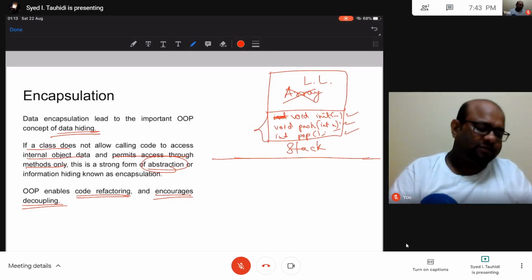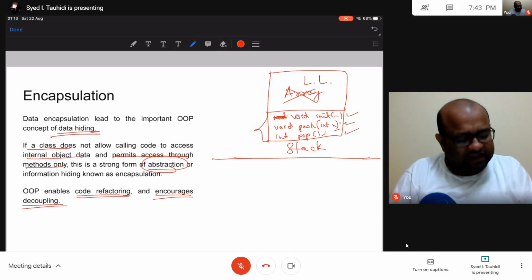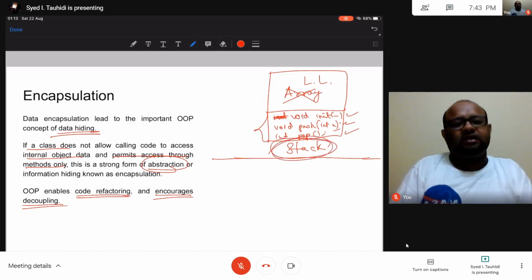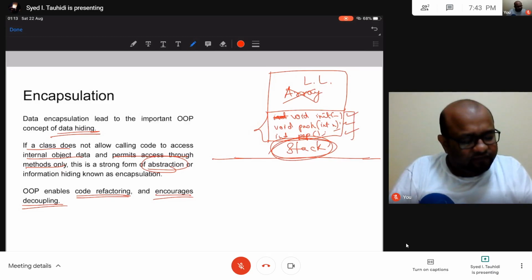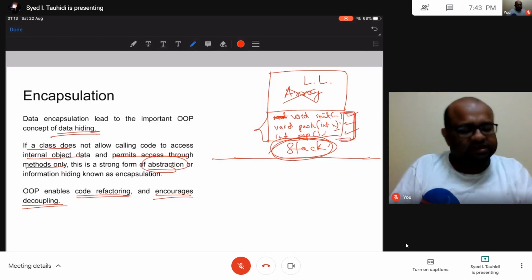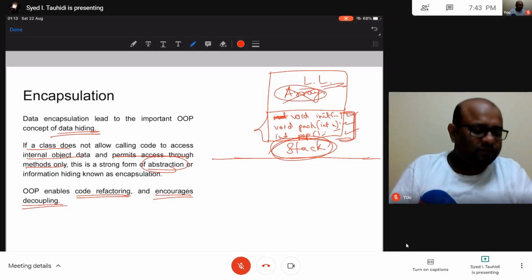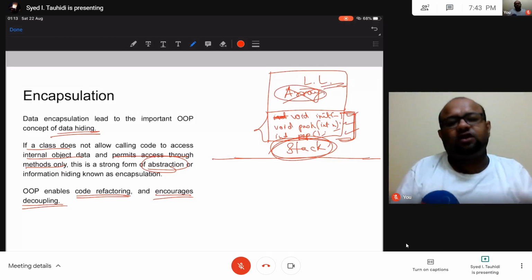Now what is going to happen? A program that was using this class to use a stack is not going to be affected, right? The format of these three functions is going to stay the same. Instead of using an array, I use a linked list, and nothing is going to change in the signature of my functions, right?